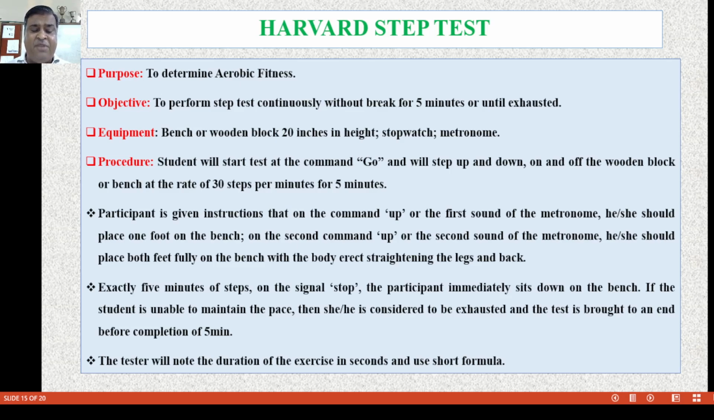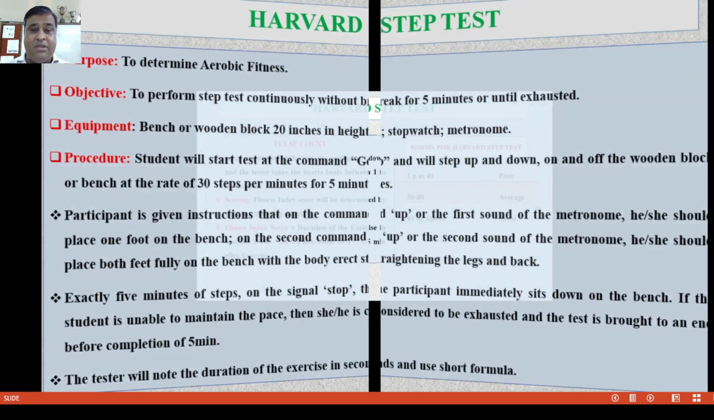After exactly 5 minutes of stepping, on the signal stop, the participant immediately sits on the bench. If the student is unable to maintain the pace, he or she is considered exhausted, and the test is brought to an end before completion of 5 minutes. The tester will note the duration of the exercise in seconds and use it in the short formula.